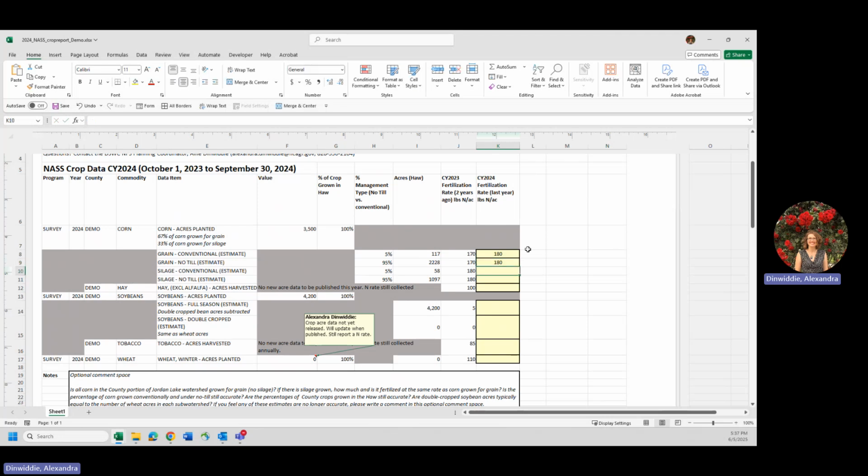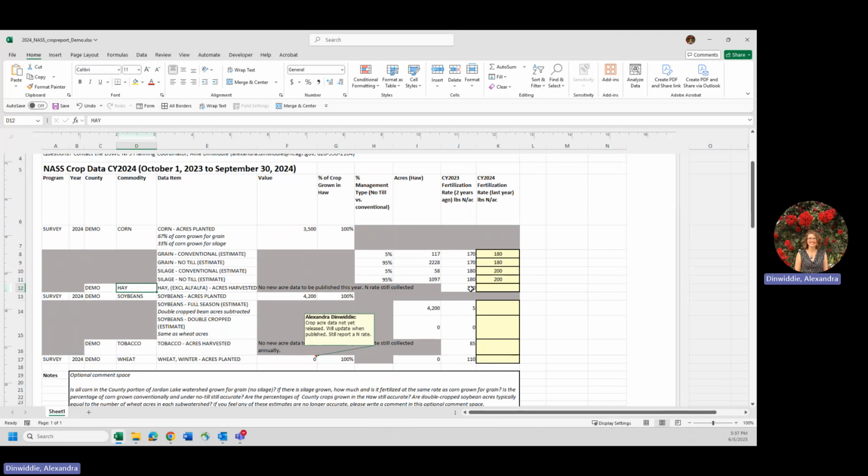And then the silage corn was fertilized even a little bit higher than it was last year, when the rate was 180. So we're going to bump that up to 200, again based on those conversations that we had. All right, now we're down to hay.